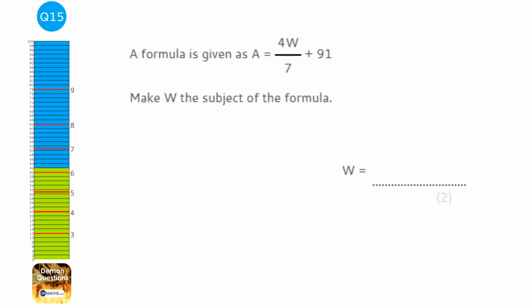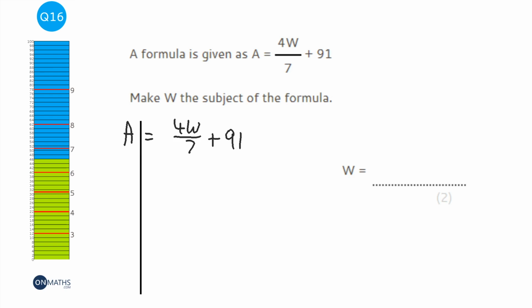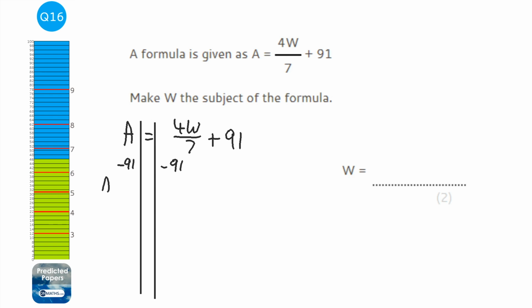Okay, so we're asked to rearrange this formula, and I'm just going to write it out again so that I've got a bit of space to work in. Now, we want to make W the subject, which means we want to get W equals and then whatever it equals. So the first thing I'm going to do, well, we could times all 3 terms by 7, but students often forget to times all 3 terms by 7. So we're going to focus on the 91. We're going to take away 91 from both sides. That leaves us with a minus 91 on the left-hand side, and then this fraction on the right-hand side.